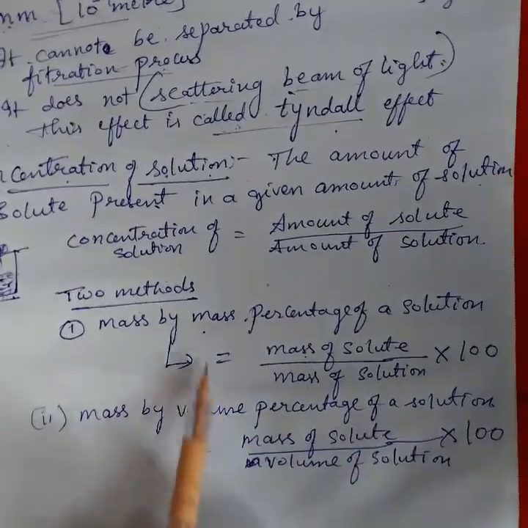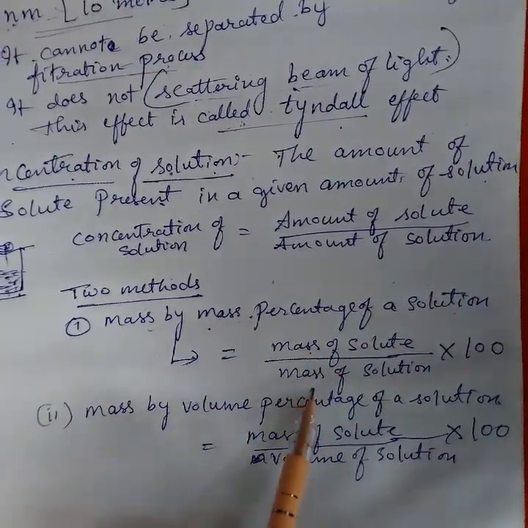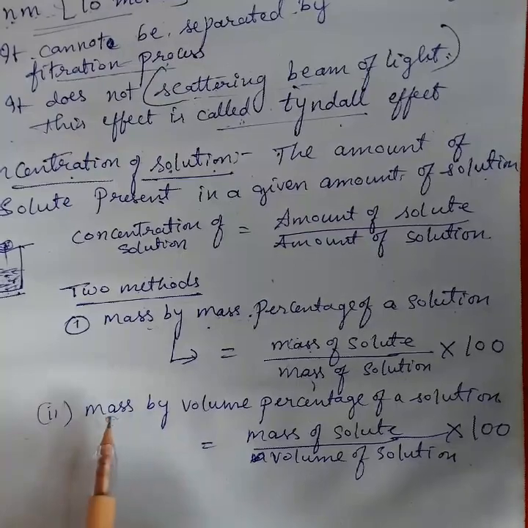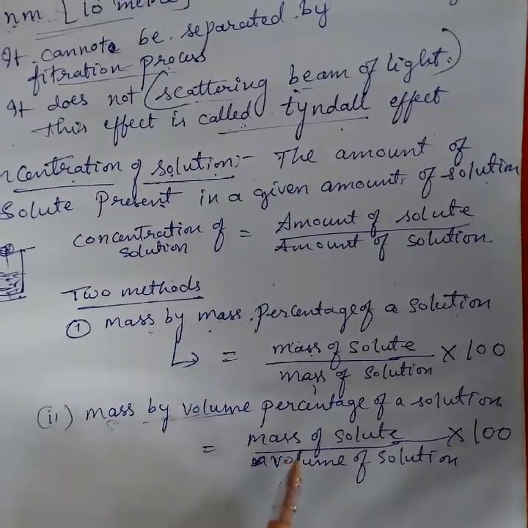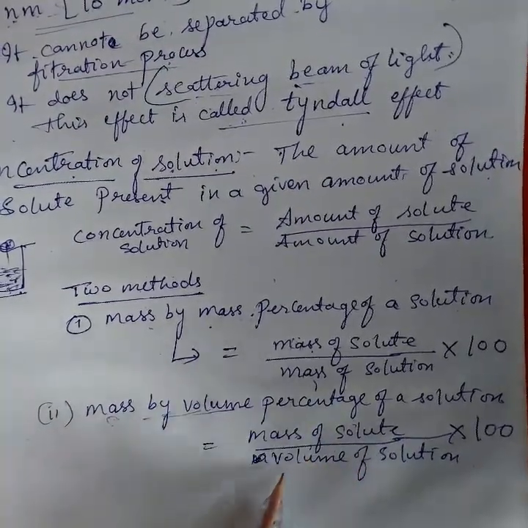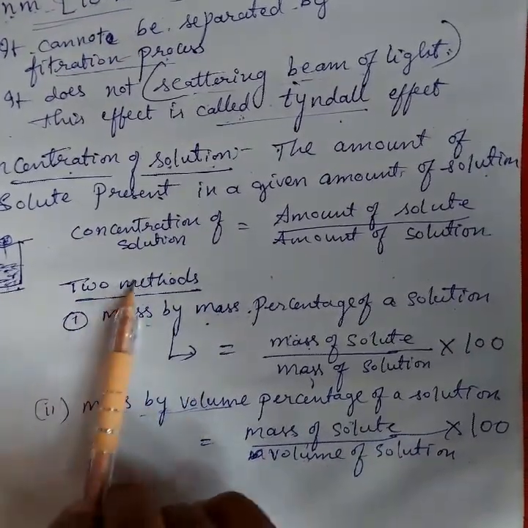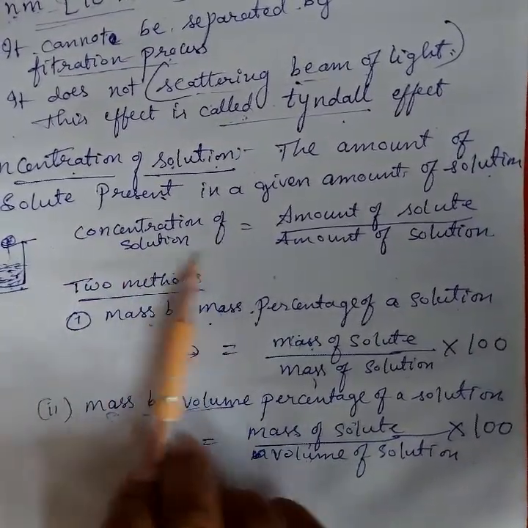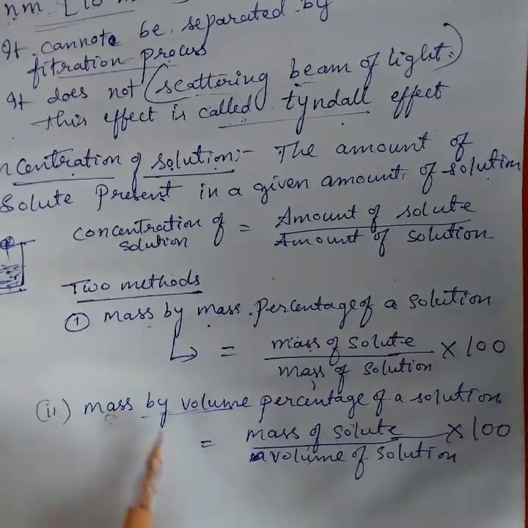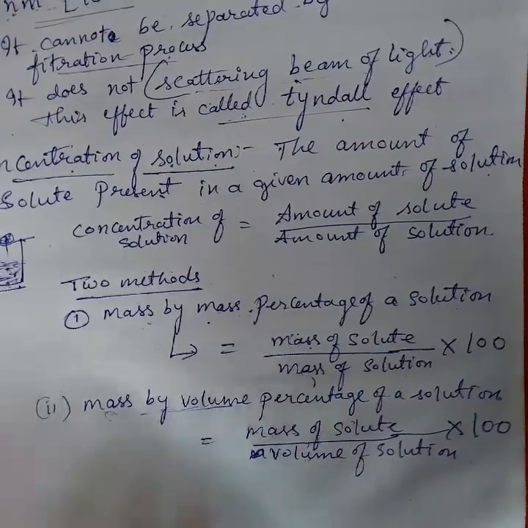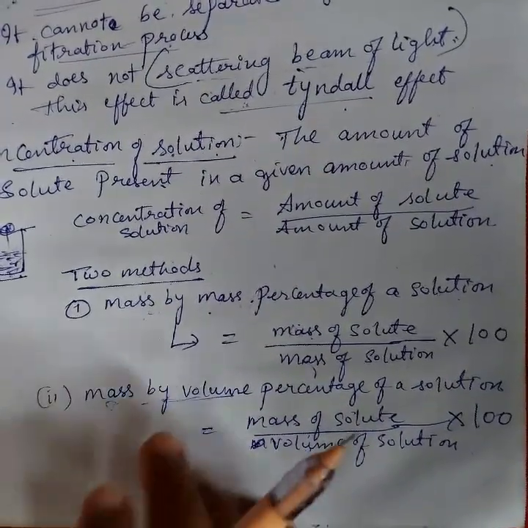If asked for mass by mass, you use the mass in both. If asked for mass by volume, you write the mass in the numerator, and in the denominator you use the volume of the solution, times 100. These are the two methods to find the concentration of a solution. On the basis of this formula, we can also do some numericals.